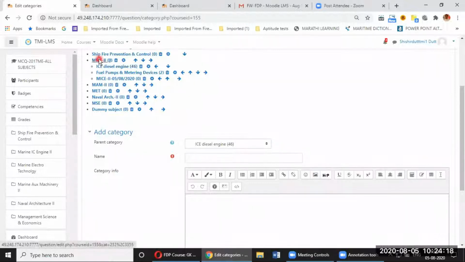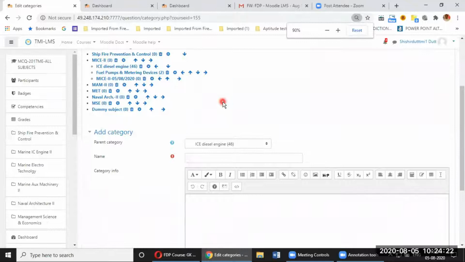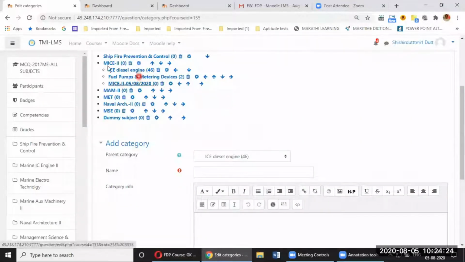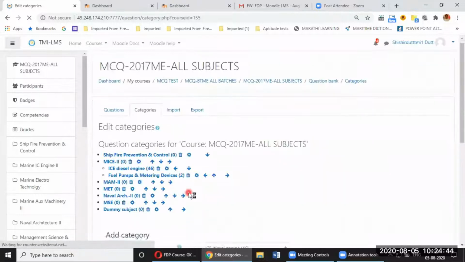So under MICE 2, as you can see, I'll just enlarge it. Under MICE 2, I have created some subcategories. IC diesel engine, some 46 questions are there. Fuel pumps and metering devices, some 2 questions are there. And this MICE 2, 5th August, I have created as one category. I'll just delete this category. So this category is gone.